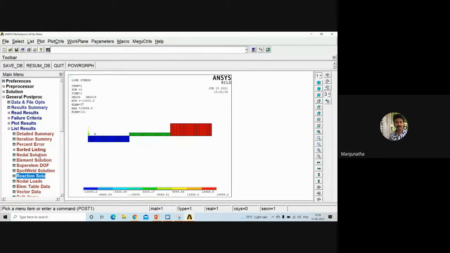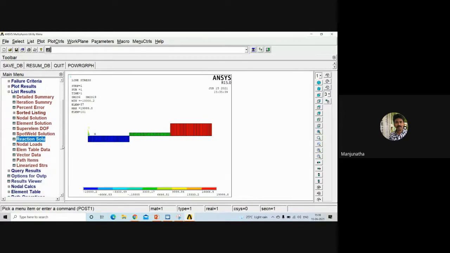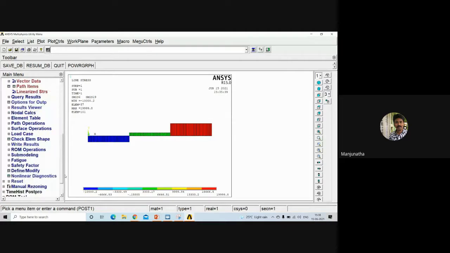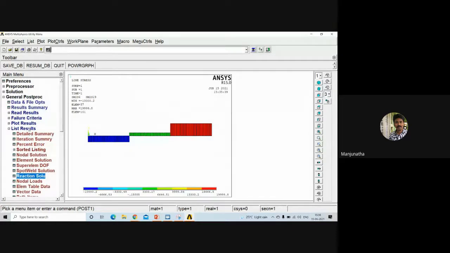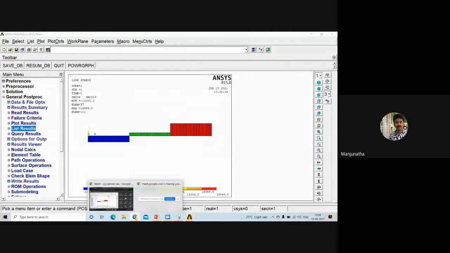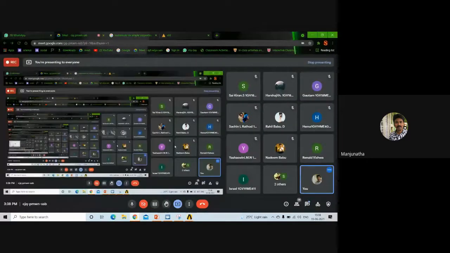Any doubts? Apart from this, any doubts? That's all you need to show in any kind of beam analysis. So any other doubts do you have?